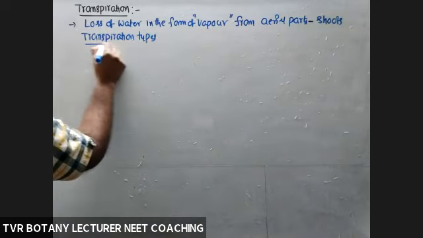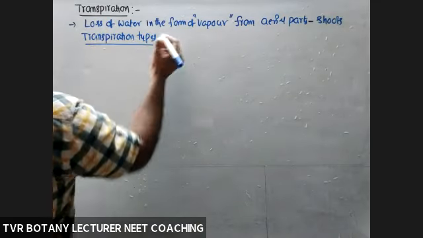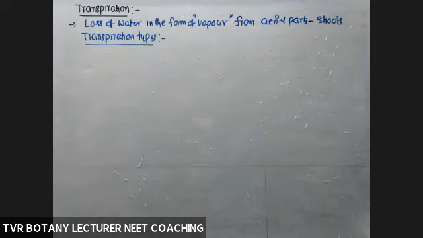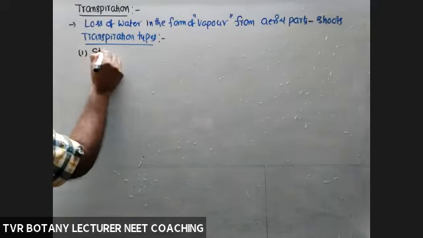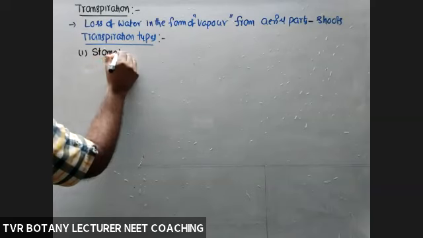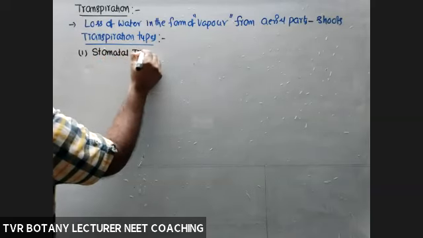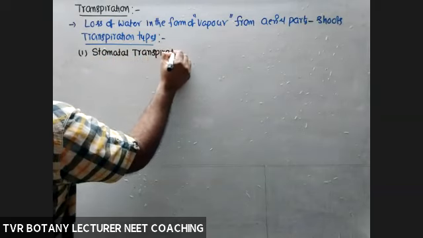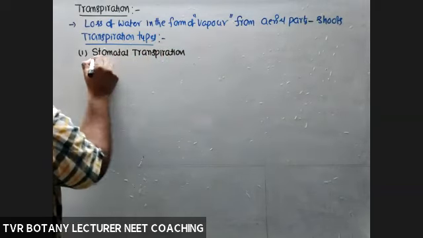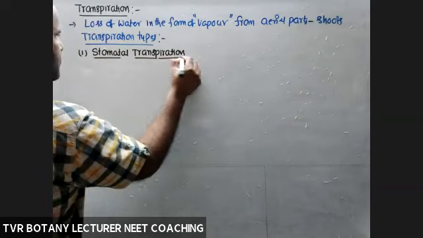On the basis of the structure involved, there are basically three kinds of transpiration. One is stomatal transpiration, transpiration through the stomata.